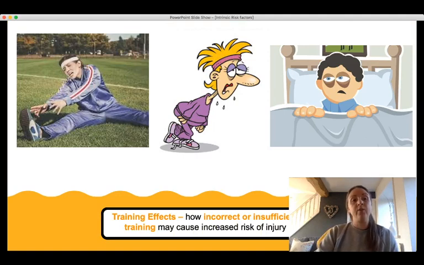So again, just to sum up, training effects is how incorrect or insufficient training might cause increased risk of injury. We've got insufficient or incorrect flexibility, inadequate fitness. Sleep is also another good example there under poor preparation. If a player doesn't get enough sleep, they're not well rested, then that also could lead to an intrinsic risk factor for injury under training effects.